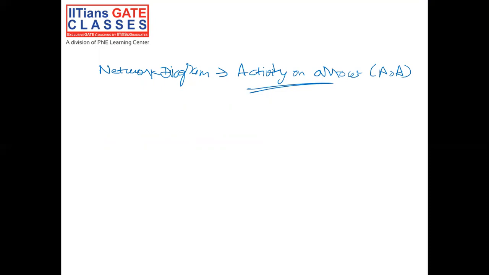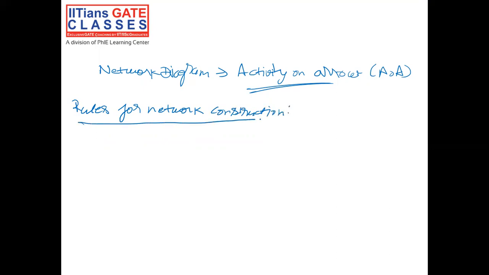To draw the network diagram, there are certain rules for network construction. Now, what are those rules? So the first rule is an activity can only be started when all the activities earlier to it are completed.